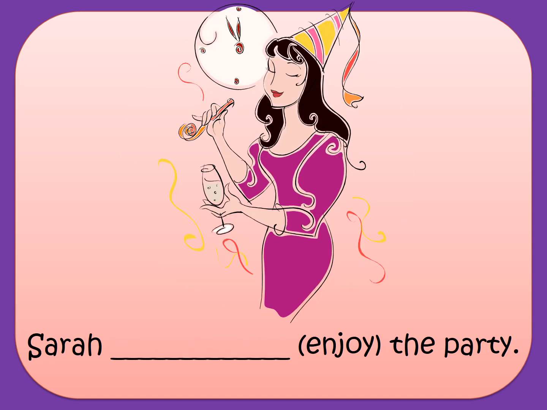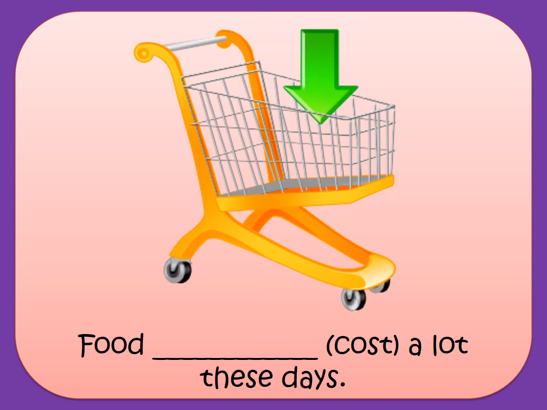Sarah enjoyed the party, so I'll say Sarah is enjoying the party because I'm speaking about her action right now. Food a lot these days, so I'll say food costs a lot these days. Costs is not an action verb, it's from the state verbs.